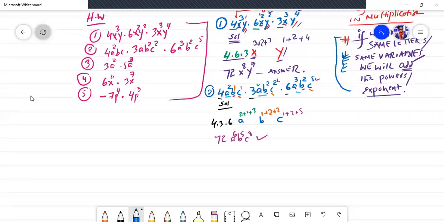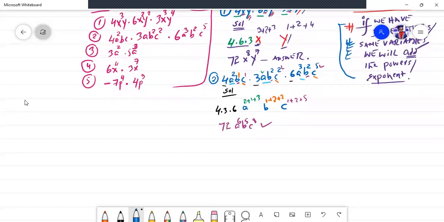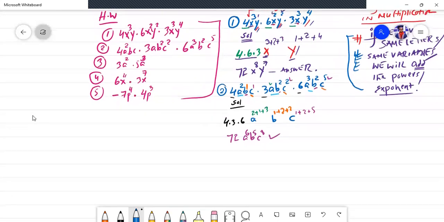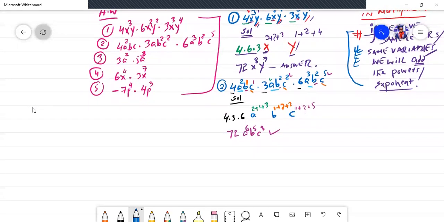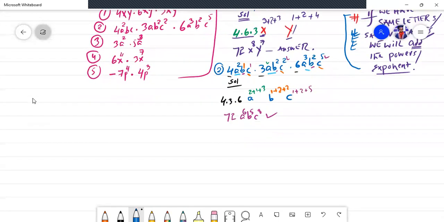Then inshallah we will do intermediate and advanced mathematics. But before proceeding, we must have the basic concepts of algebraic expressions, polynomials, monomials, and so on.